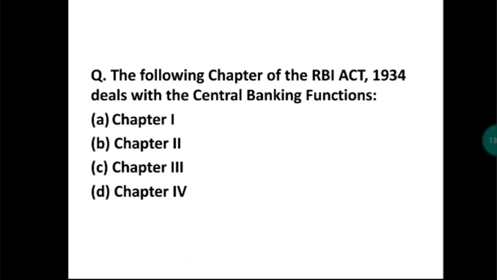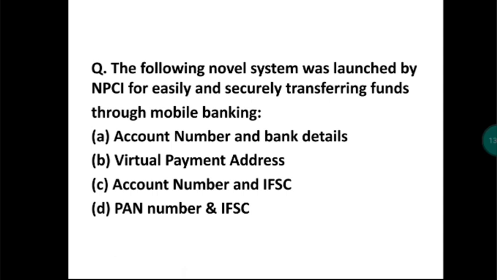Again, the RBI was formed on April 1st, 1935. Okay. Next. Which novel system was launched by NPCI for easily and securely transferring funds through mobile banking? Here, easily and securely transferring funds through mobile banking means they are talking about UPI. So, the answer is virtual payment address.